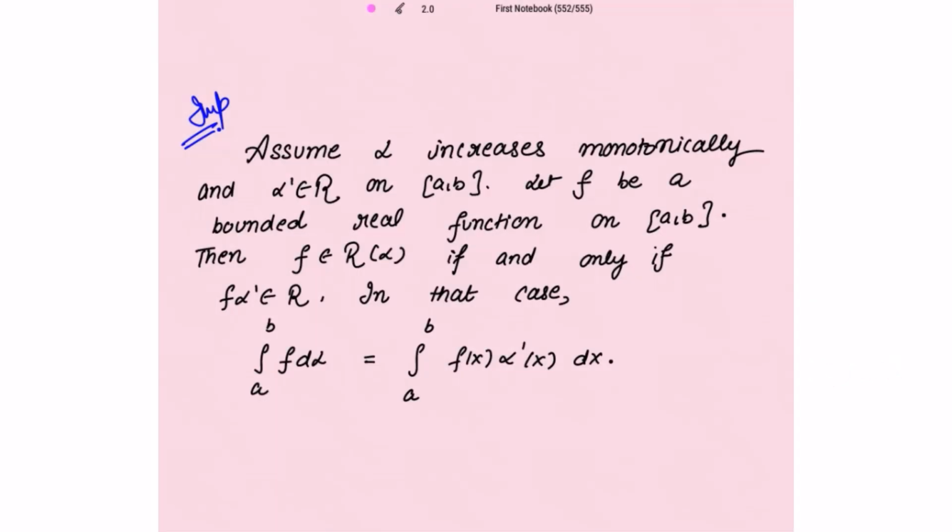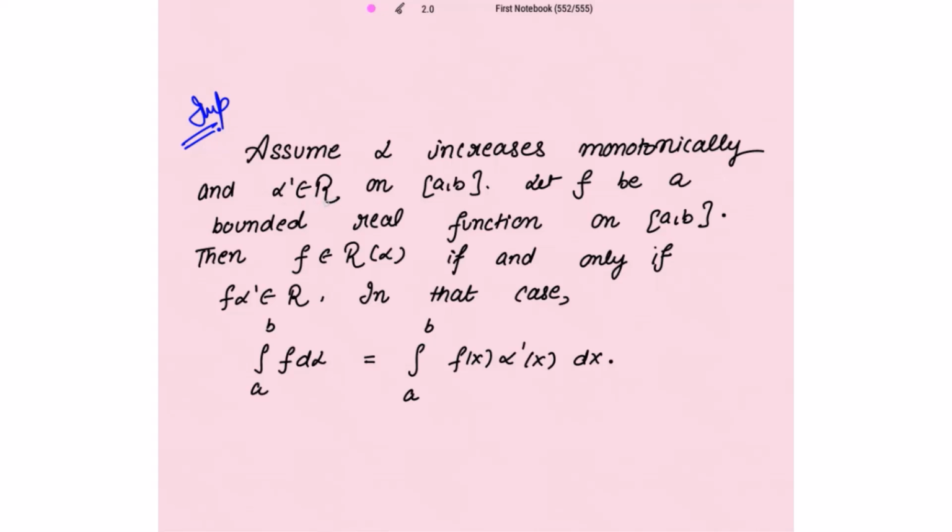Assume alpha increases monotonically and alpha dash belongs to Riemann integral on closed interval AB, and let f be a bounded real function on closed interval AB. Then f is Riemann integrable if and only if f alpha dash is Riemann integrable. So in that case, integral f d alpha is equal to integral f of x alpha dash x dx. Very, very important result.